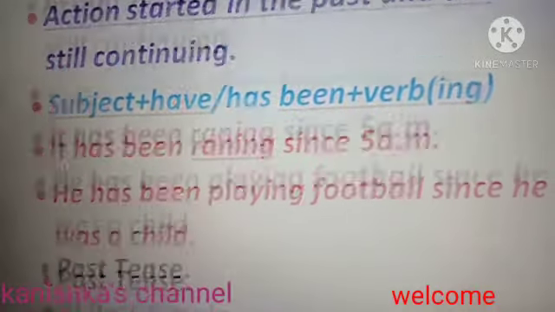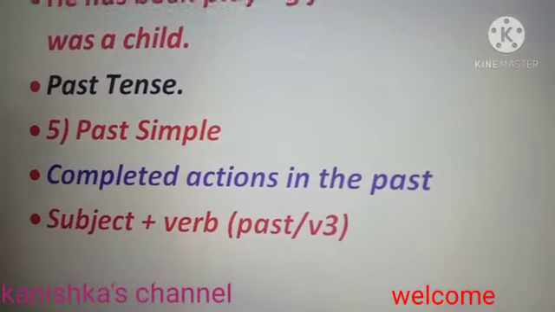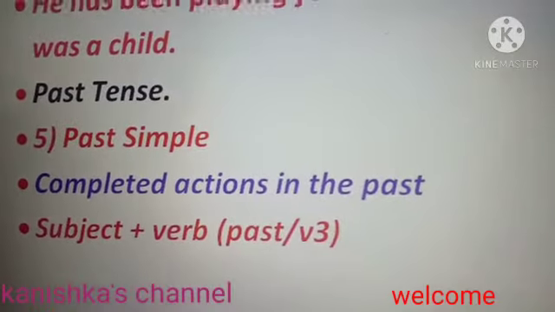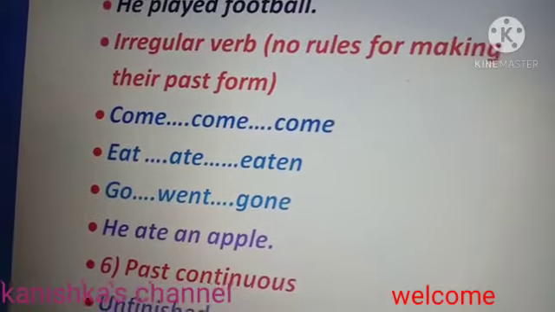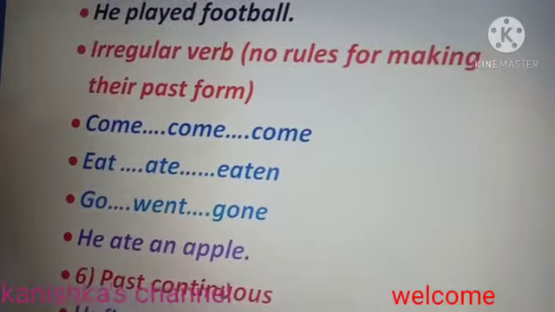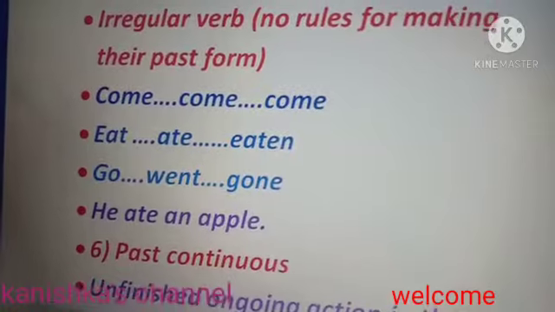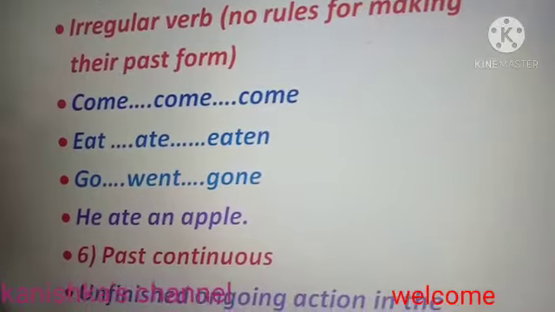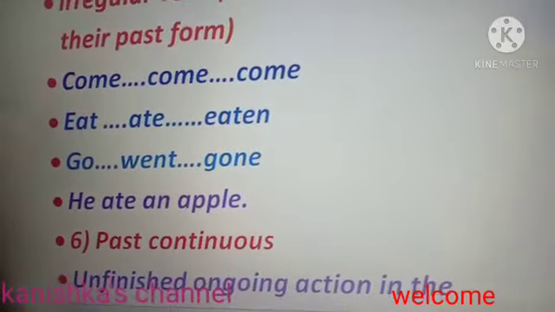The next tense is past tense, under which comes past simple. We use past simple when we are talking about completed actions in the past. You have to remember that with irregular verbs, there are no rules for making their past form. For example, came, ate, went. We are not adding ed to words like eat. We do not write eat-ed. We always use the word ate. For example, he ate an apple.